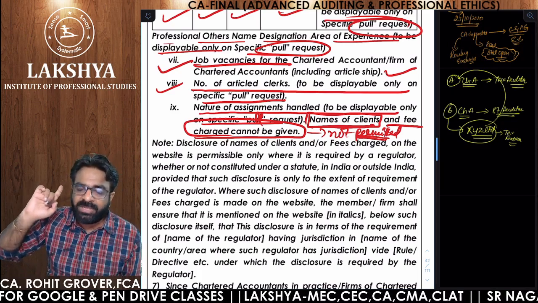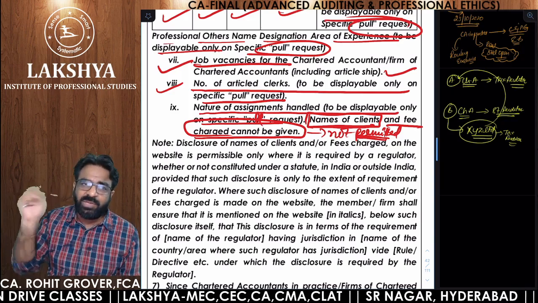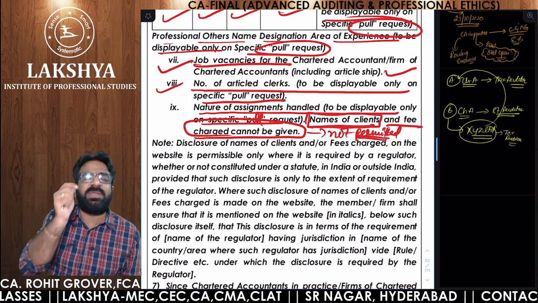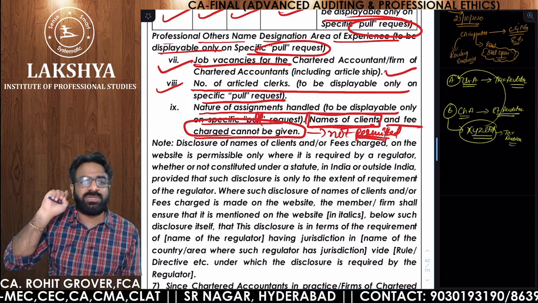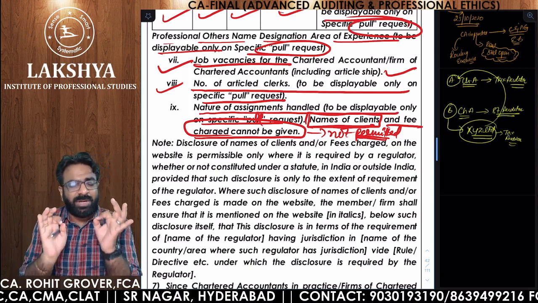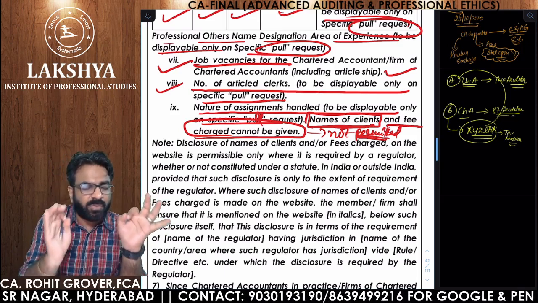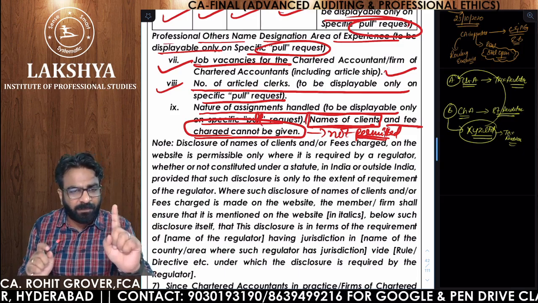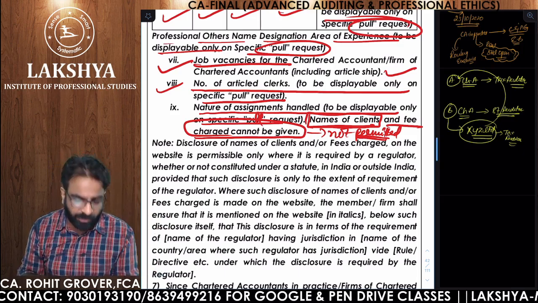If the regulator, meaning a statutory authority, is allowing you or asking you to display the name of your clients and fees charged, if the regulator requires that information to be published on your website, then only you are allowed to give the name of your clients and the fees charged from your clients. That is what the next note is all about.